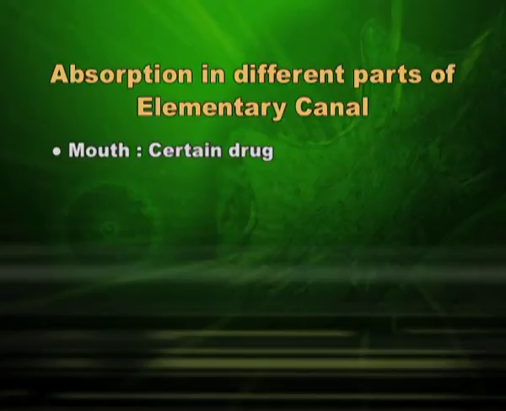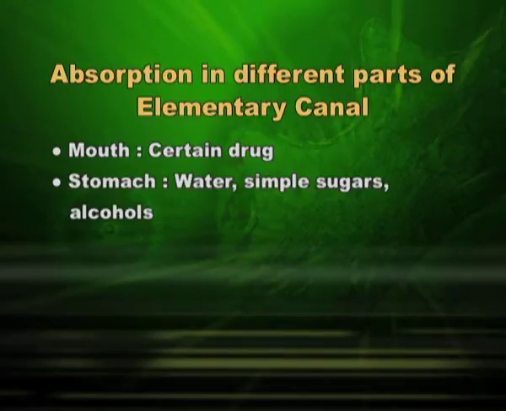So, absorption begins in the mouth itself for certain drugs, but coming to other things like water, the stomach is the area where water will be absorbed, simple sugars will be absorbed, and alcohol will be absorbed. Here I would like to give emphasis to water and alcohol. If I say water is primarily absorbed in the stomach, what do I mean by this, children?